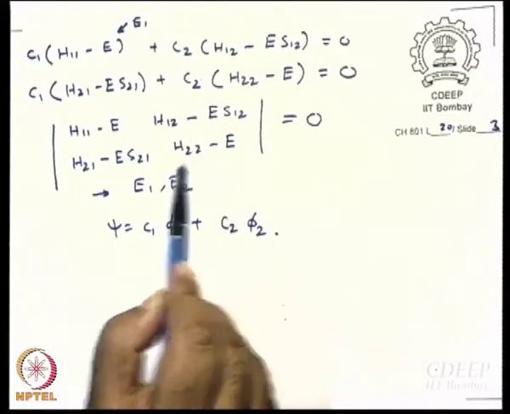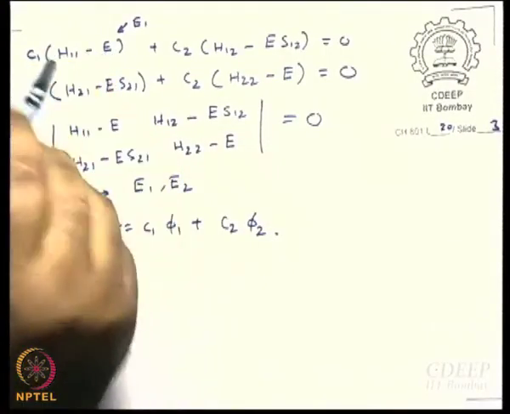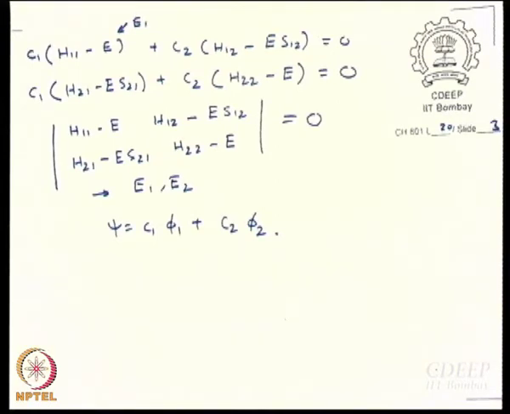But the only reason why we can do it is that we are saying that we know the values of H11, H12, H22, etc. So, that is the power of your Cramer's method. So, first work out E, then insert the values of E here and then work out C1, C2, and you can do that for E1 as well as E2.